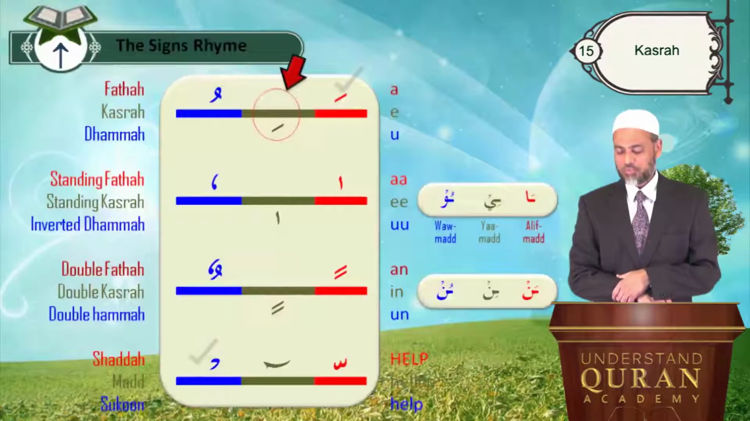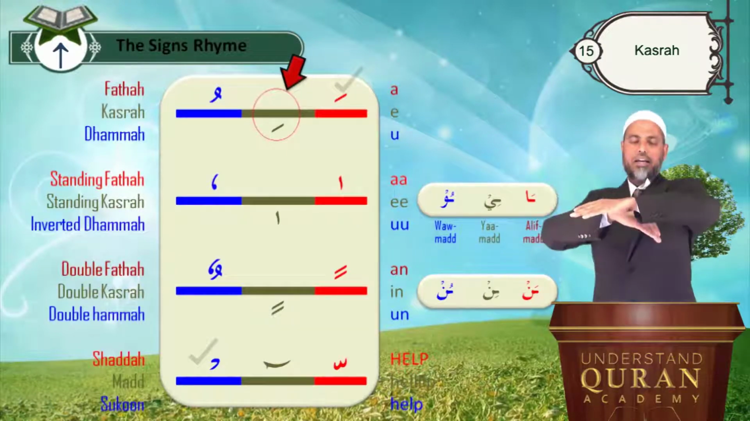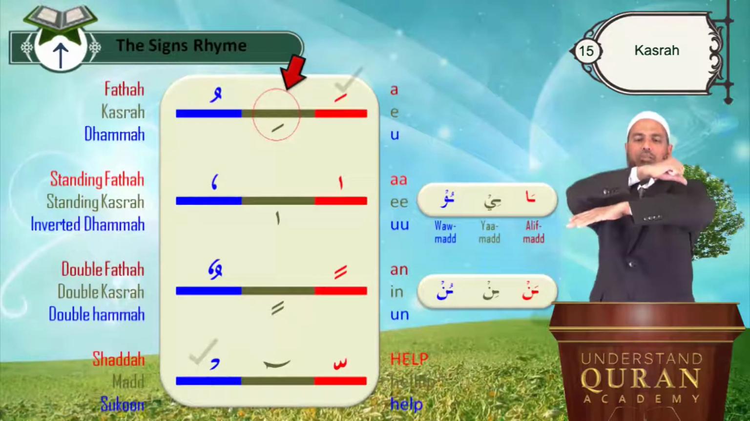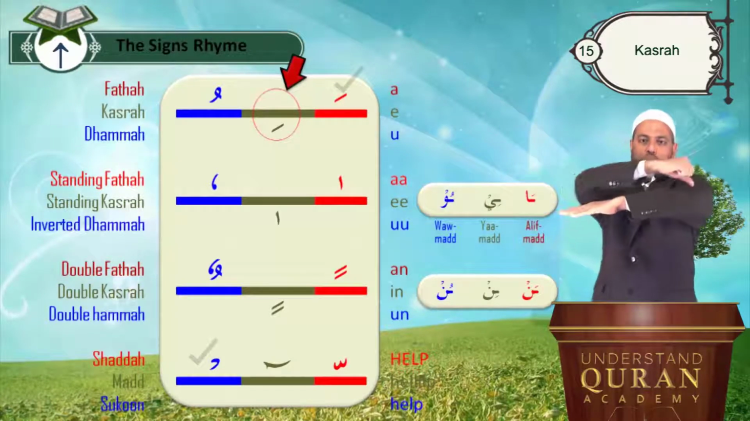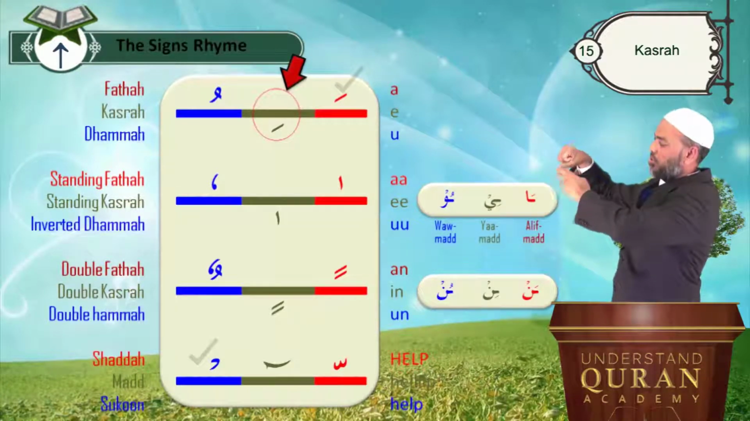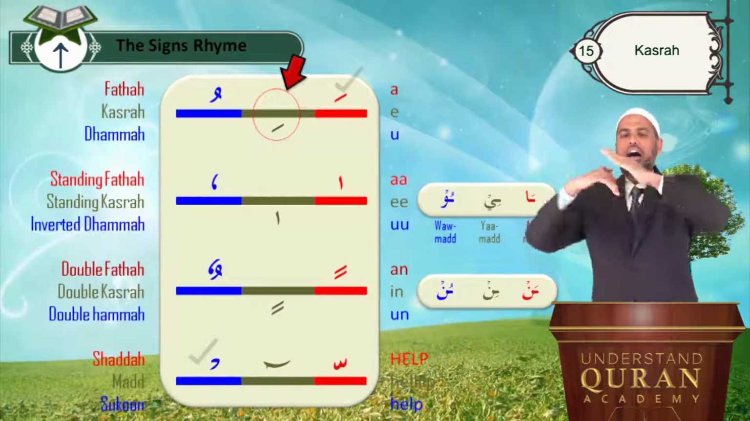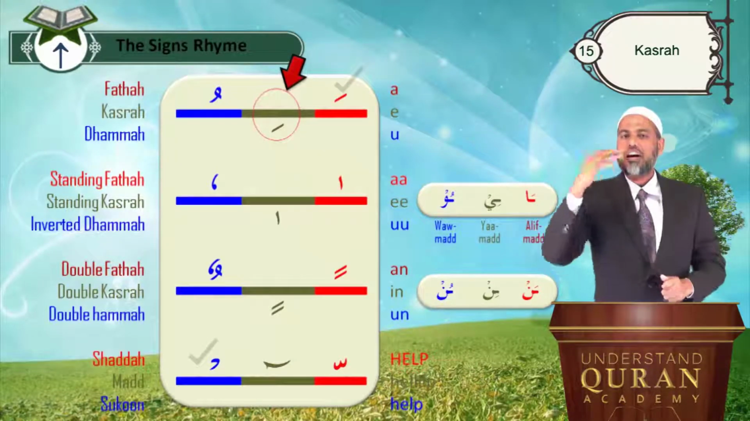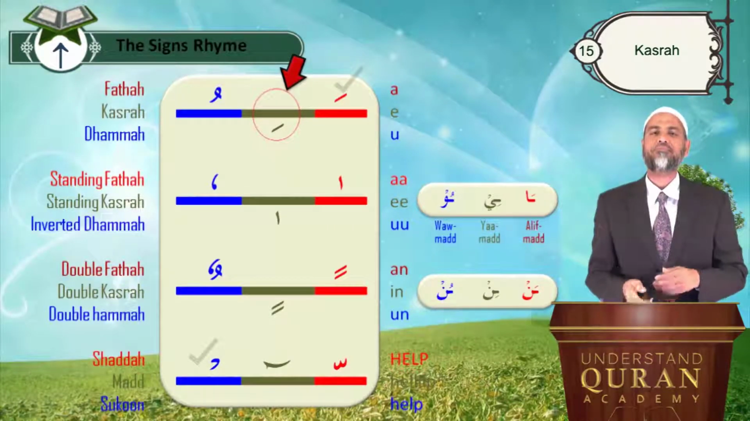In terms of the signs rhyme, we have learned fatha, alif mad also, and kasra. We will learn dhamma also. So the signs rhyme goes like this: a, e, u. You see the shape of dhamma; we will learn it later. And a, e, u, an, in, un, shadda, mad, sukun. Those are the 12 signs that we got to learn.